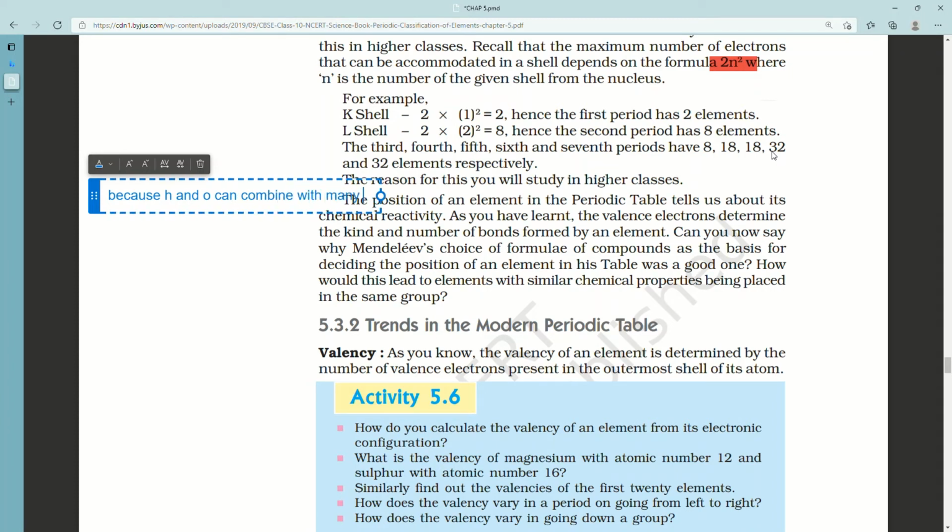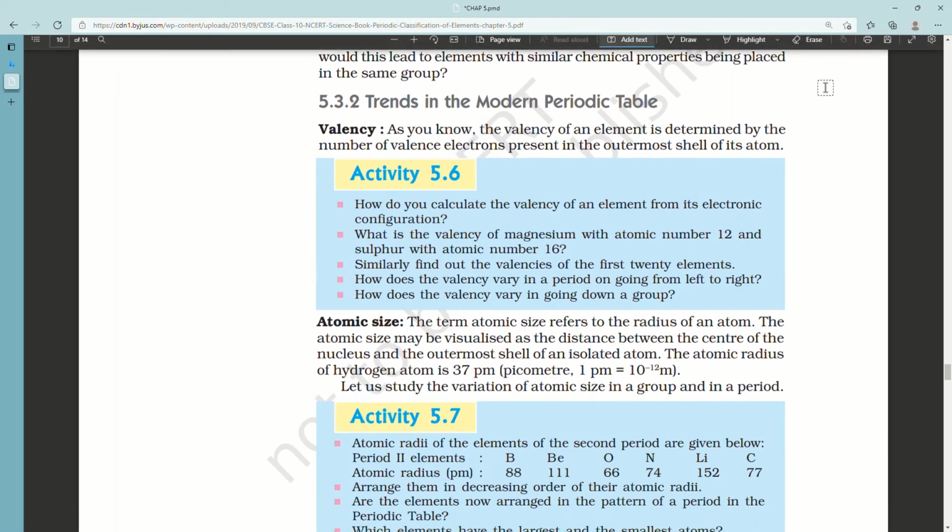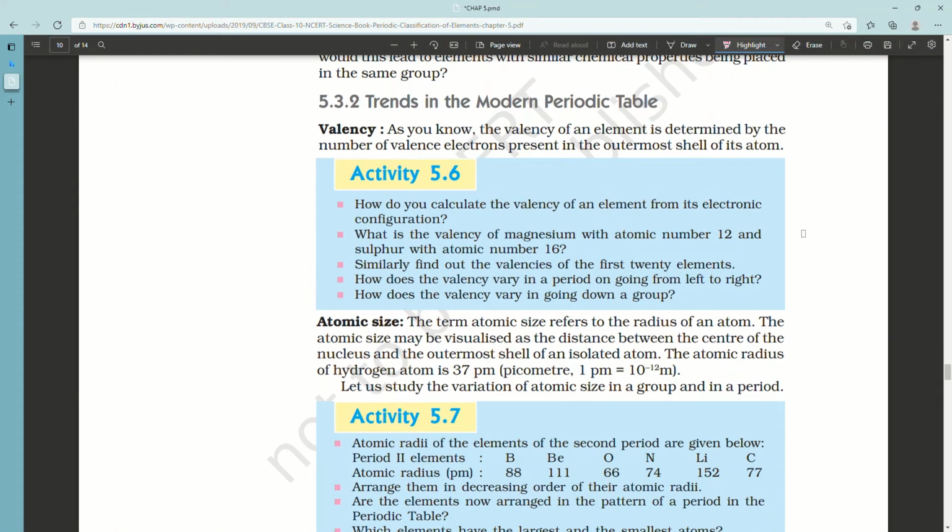Topic 5.3.2 Trends in the modern periodic table. Valency. As you know, the valency of an element is determined by the number of valence electrons present in the outermost shell of an atom. Activity 5.6. First, how do you calculate the valency of an element from its electronic configuration? Second, what is the valency of magnesium with atomic number 12 and sulfur with atomic number 16?